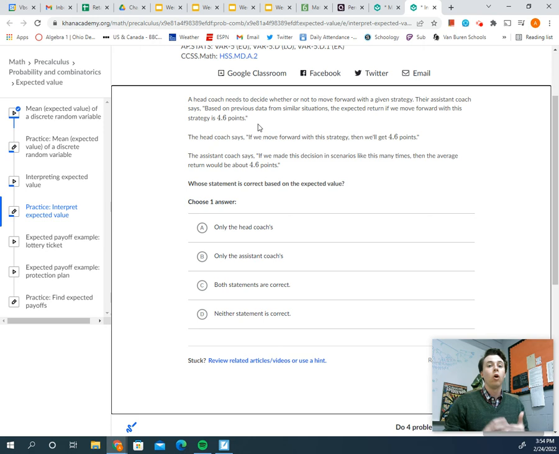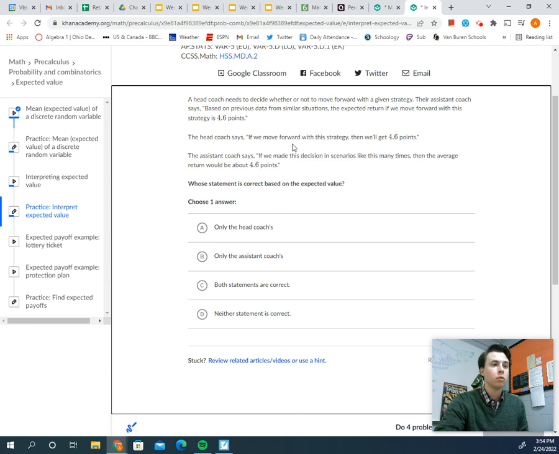Expected value is the long-term average. It's the average of a probability distribution. So when I read, if we move forward with this strategy, then we'll get 4.6 points, I'm expecting that if we implement whatever that strategy is a bunch of different times, like over the long run, thousands of times, on average, it's going to get us back 4.6 points. The assistant coach says if we made this decision in scenarios like this many times, then the average return would be about 4.6 points.